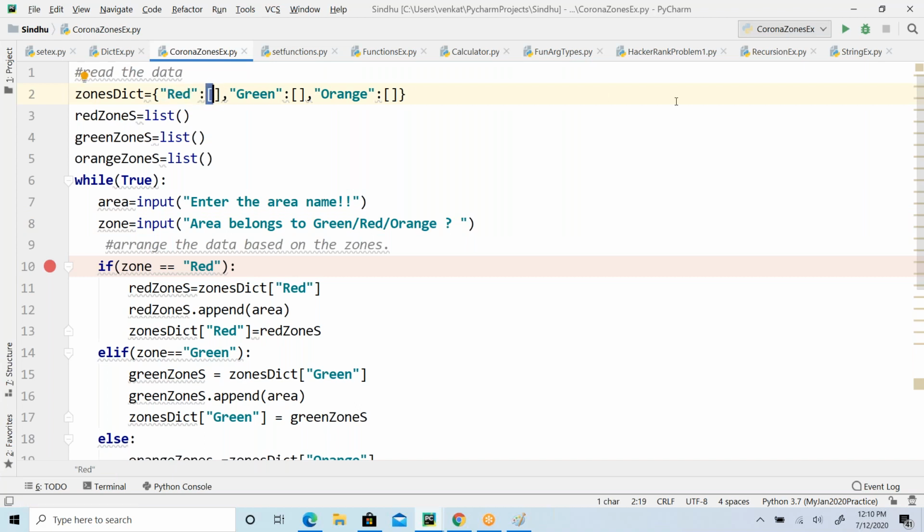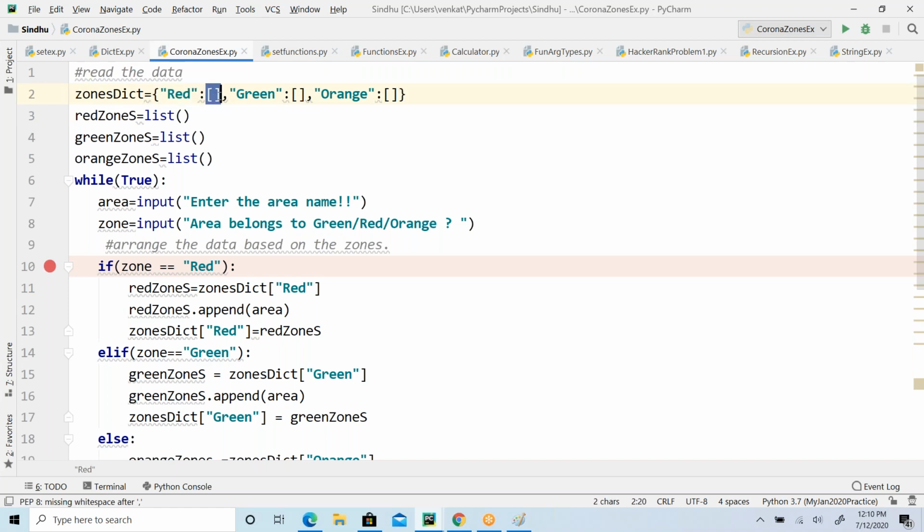So far in the previous example we had a single string as a value, right? Something like a name Venkat, and a value like the string Java or Python. But here I have a total of three keys: red zone, green zone, orange zone.